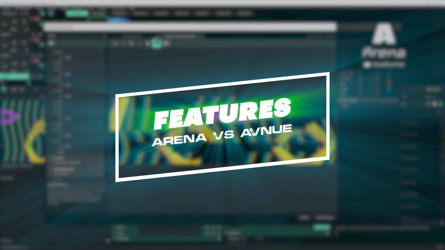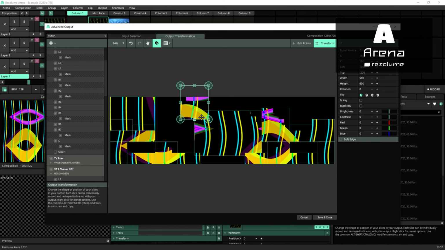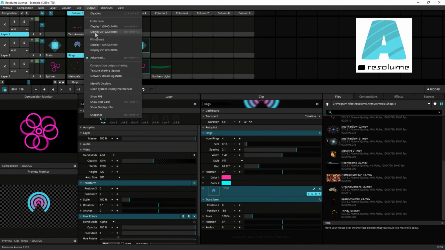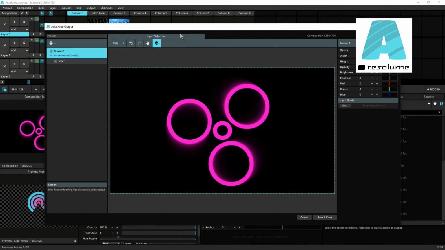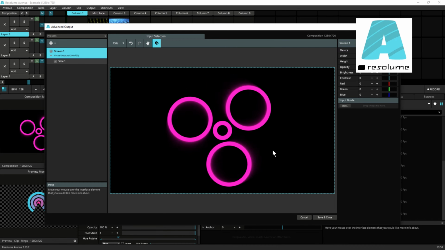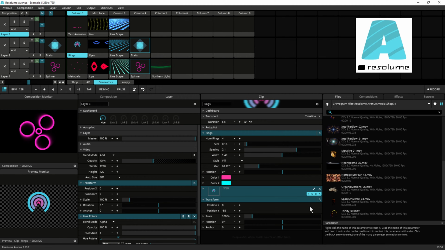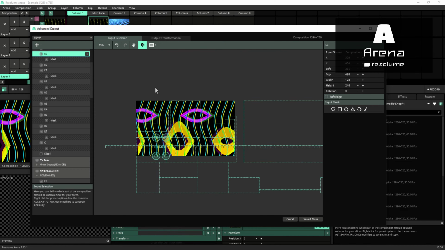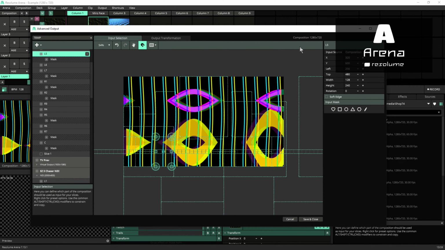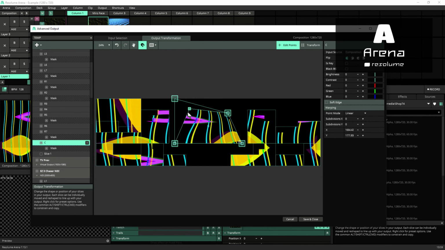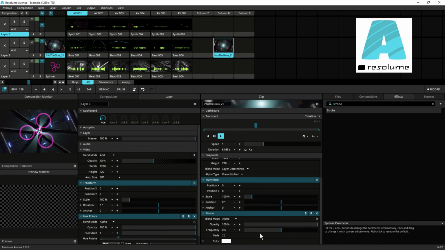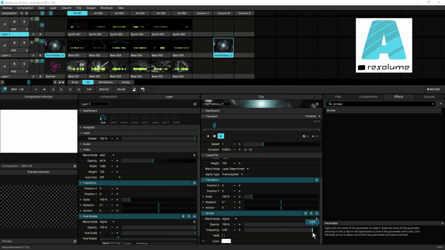Resolume Arena is the full-featured version of the software and includes all the tools, all the features available in Resolume Avenue. That makes Avenue a stripped-down version of Arena that is designed to be more affordable and accessible for the beginners or hobbyist VJs. Capabilities. Resolume Arena has more advanced capabilities and better suited for professional VJs who need to handle more complex and demanding shows, whereas Avenue is more suitable for beginners and VJs who are just starting out.